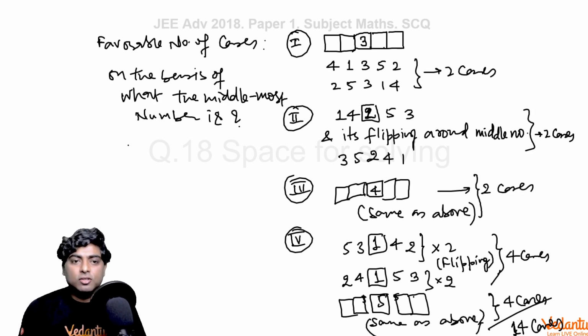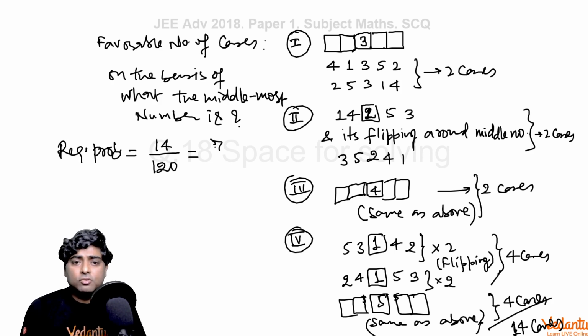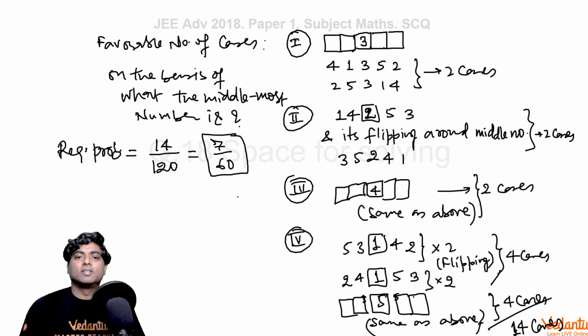So the final answer required, the probability, must be favorable upon total, that was 120. The final answer to this question must be 7 upon 60. I hope you understood it.